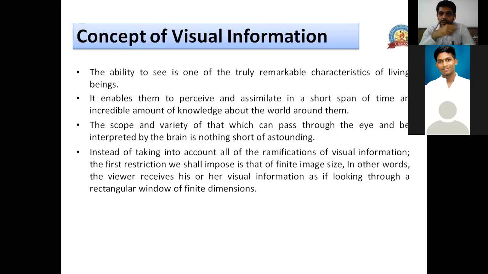Our eyes don't just look at a finite image size. They look at the total scene, and out of the total scene, our brain can easily identify many different things at a single given time. That is our visual system. But if we try to do the same for a machine, it won't be possible. So we say that we need to have a finite image size.